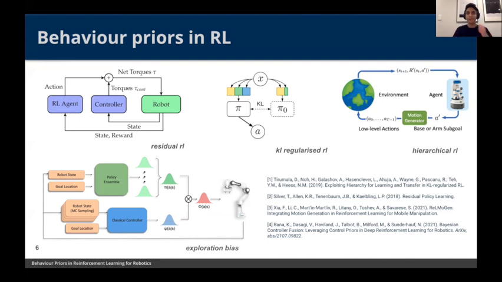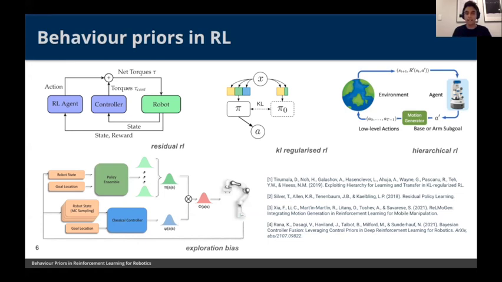So rather than an RL agent learning how to solve a task from scratch, we're learning a smaller subproblem where it's trying to learn how to modify an existing system. We can add up the control action coming from a controller or a policy together with a delta action coming from an RL agent, and then we can optimize that residual policy in that way.